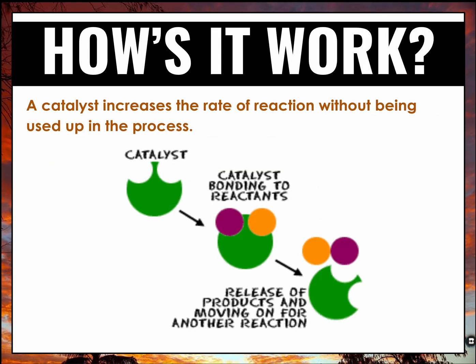So, how does a catalyst work? A catalyst increases the rate of reaction without being used up in the process. Essentially, if we wanted to react hydrogen and oxygen gas in a vessel, we would add a catalyst in order for that process to happen. Now, they are extremely flammable, but let's say we have no flame around. If we just inserted a catalyst, it would allow them to react in order to make water.